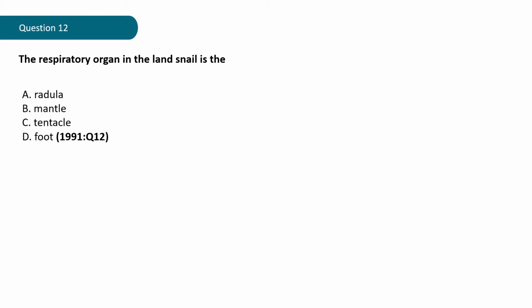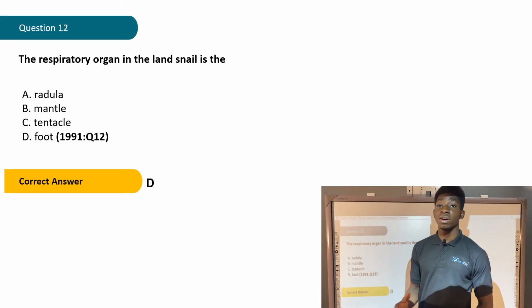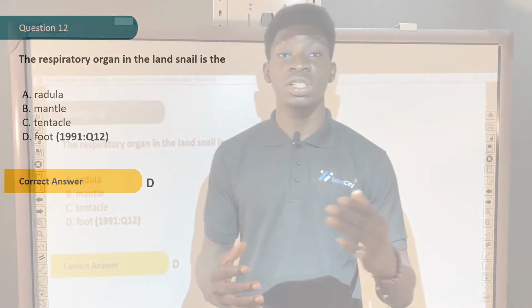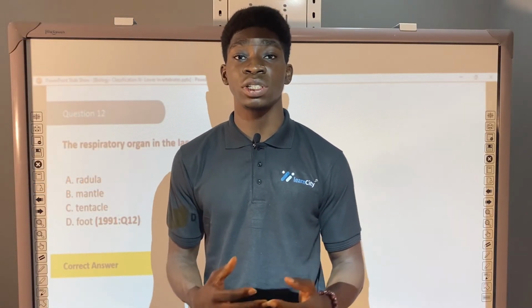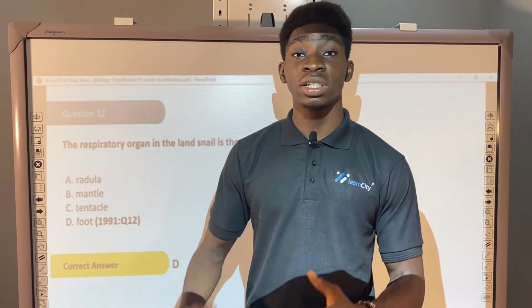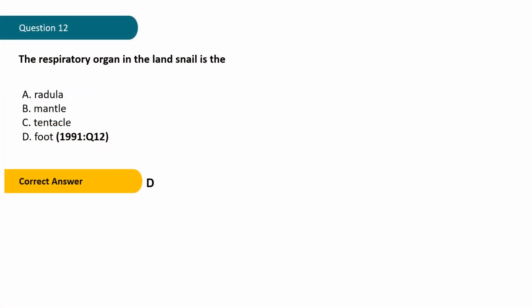Okay, let's check out what the correct answer says. The correct answer is D, foot. Snails respire through their foot. The foot is a structure in the snail that helps it to respire. It is a muscular foot. It's not a normal foot like in a human being. The foot in a snail is muscular and is specifically for respiration.